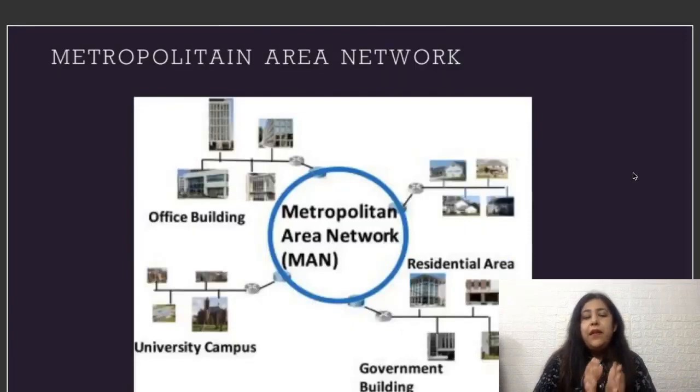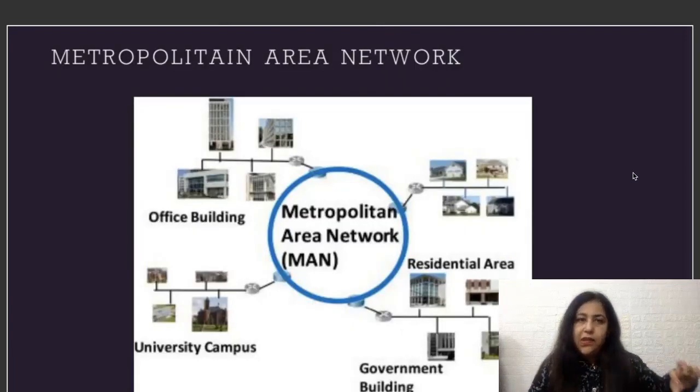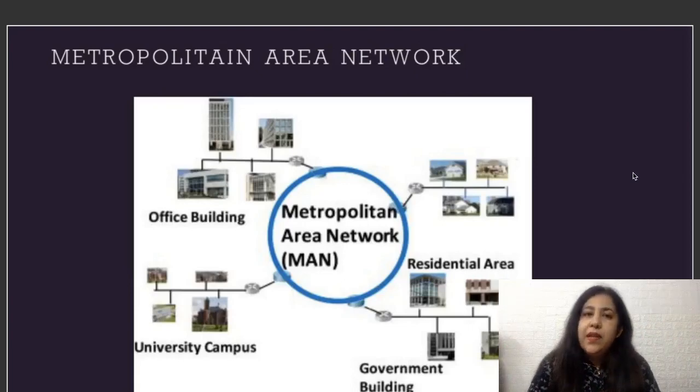Then the third category is a bit broader than LAN. So smallest is PAN, then we have LAN, and bigger than that is MAN, Metropolitan Area Network. Now this word metropolitan, you might have heard a number of times before, and usually it's associated with cities, metropolitan cities, right? So similarly, a network which covers an area within a city is said to be MAN. So we have two features of MAN. One, it is covering a city or it is within the range of 10 kilometers.